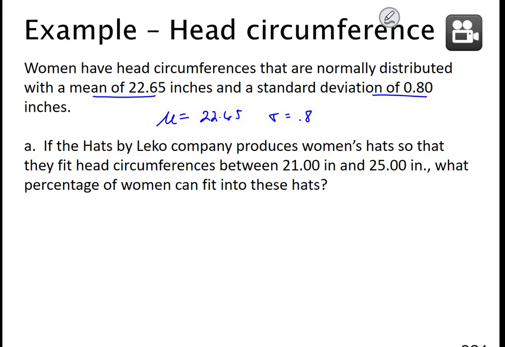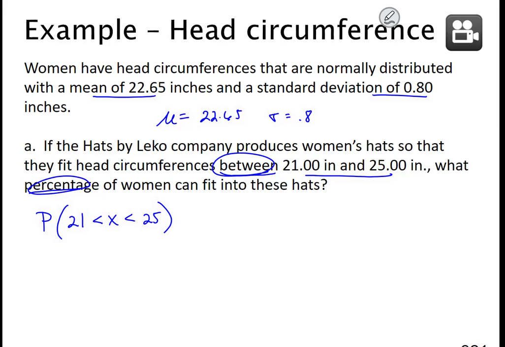Part A asks, if the Hats by Lico Company produces women's hats so that they fit head circumferences between 21 inches and 25 inches, what percentage of women can fit into these hats? And again, at this point, some of you are drawing the pictures, some of you have this in your head. I will say I think the betweens are the ones that are the easiest because it's a probability 21 is less than your x is less than 25.